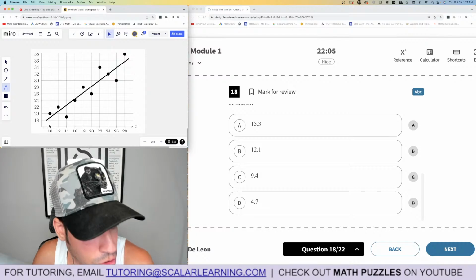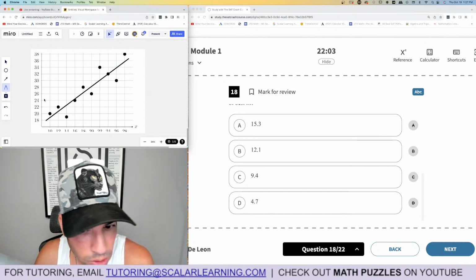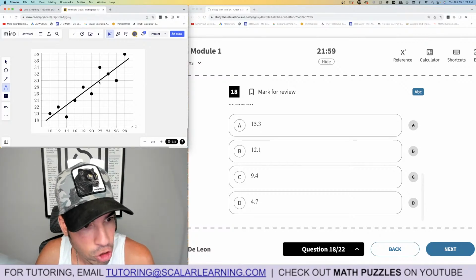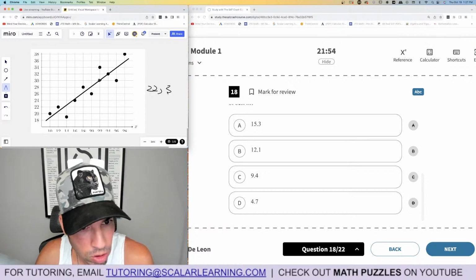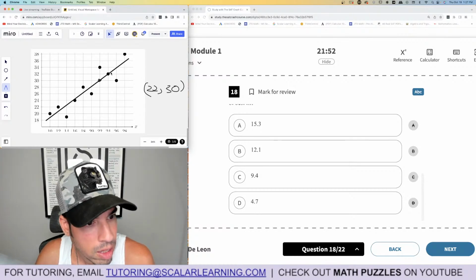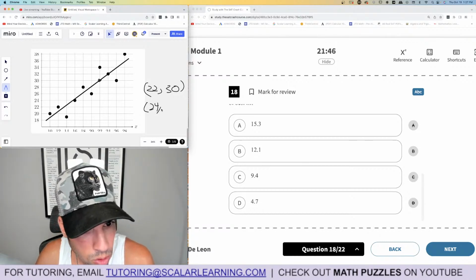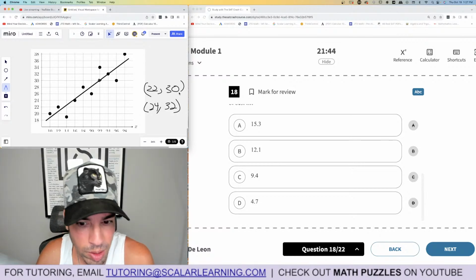Okay, so we don't know the y-intercept because we only have this much information. But what I like to do in these cases is choose two nice points, right? Here we got 22, 30. And then, oh, look at this, we got another really nice point, 24, 32. So now we can come up with an equation for the line.